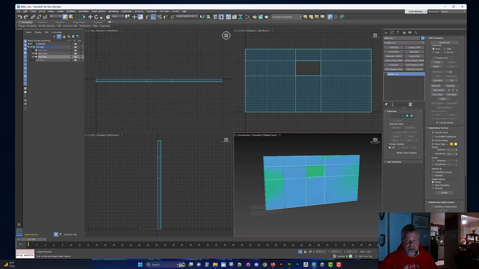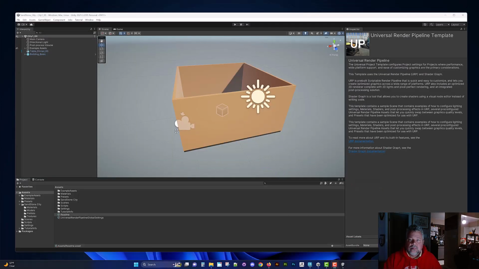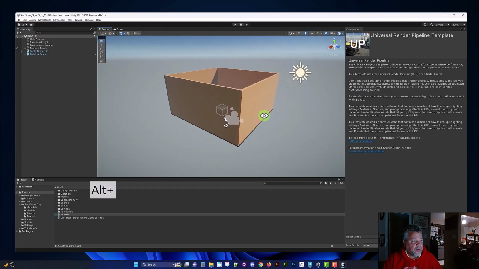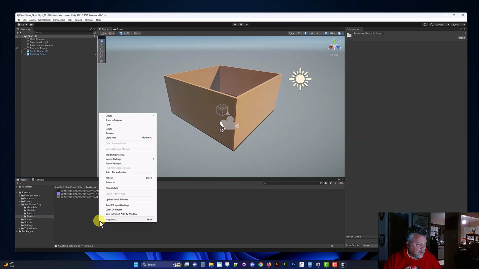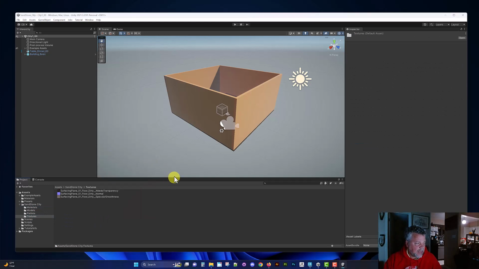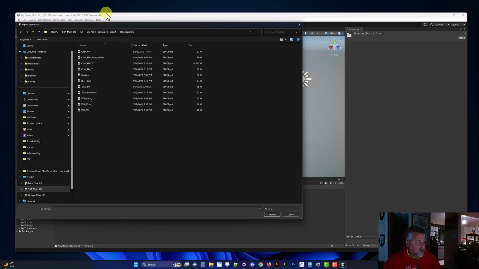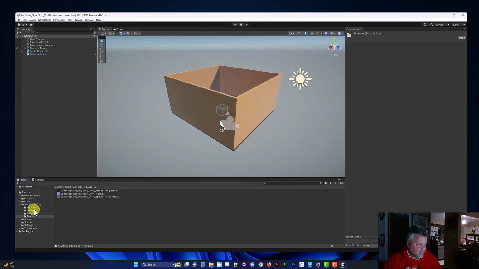I'm going to open up my Unity project and import these in. Okay, so we're back inside my Unity project, and I'm just going to bring in the other walls and share the same texture. So let's go ahead and get our textures in here. Right click, import new assets. We'll start off with the textures. Actually, since the FBX was there, let's go ahead and bring our models in.